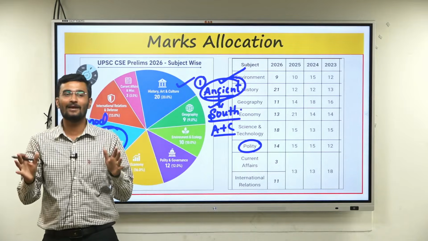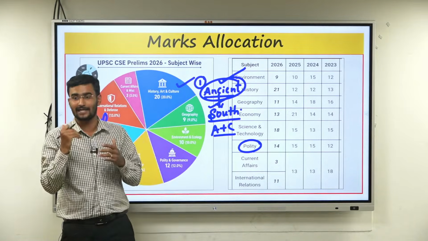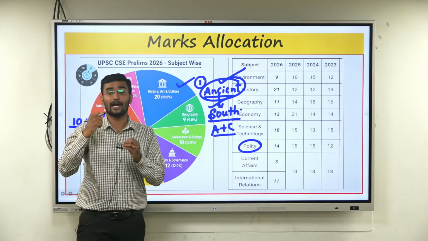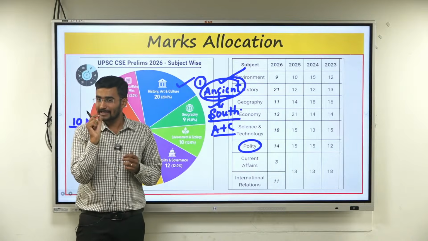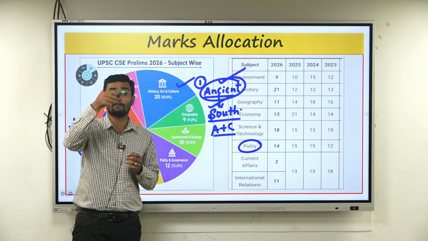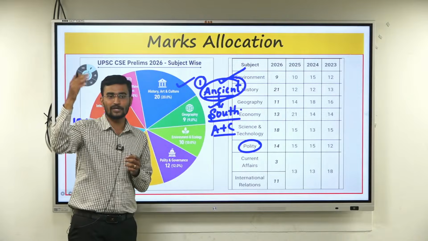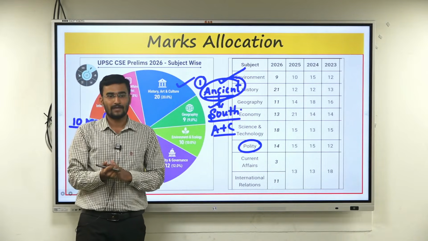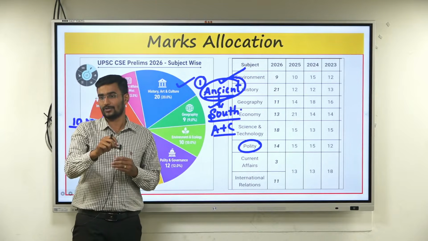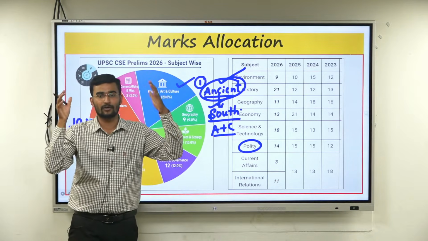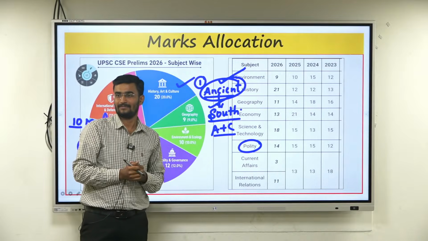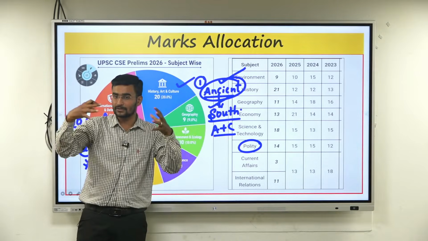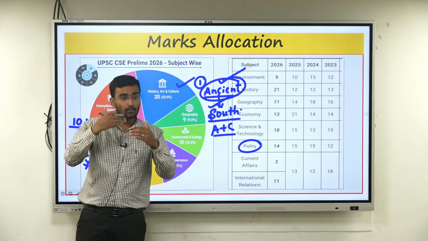Now it is only a game of analytical skills: how much you can cross your core zone and how much you can analyze. They've not asked a question about ST, they've asked a question about the process of ST. Notice the process of ST has been in use since the Manipur issue, the Meitei issue. And they've asked a question about the Constitution, because we are celebrating the 75th and 76th year of Constitution Day. More of current affairs, not static, a mix of the two, and it is more analytical.